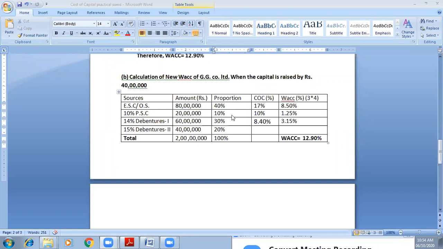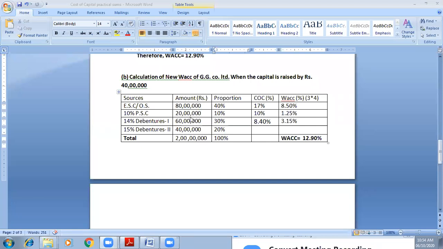So, proportion. What should be the proportion now? 80 lakhs divided by 2 crores into 100. It would be 40%. Correct? Yes. 20 lakhs divided by 2 crores into 100, 10%. 60 lakhs divided by 2 crores, 30%. And 40 by 2 crores, 20%.